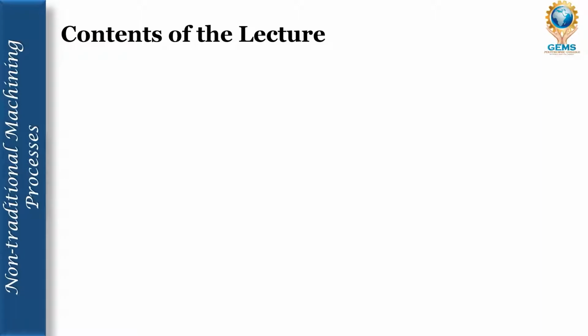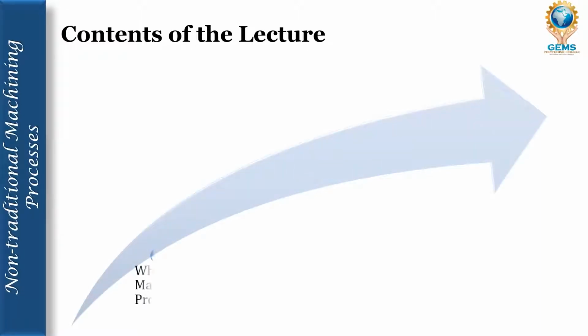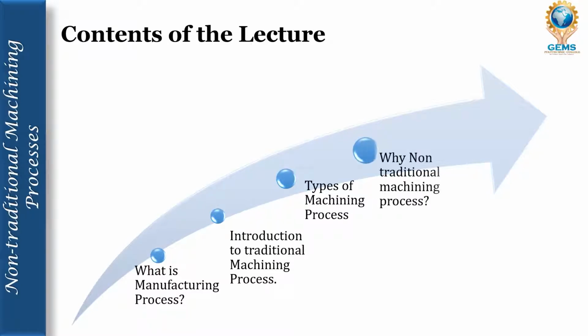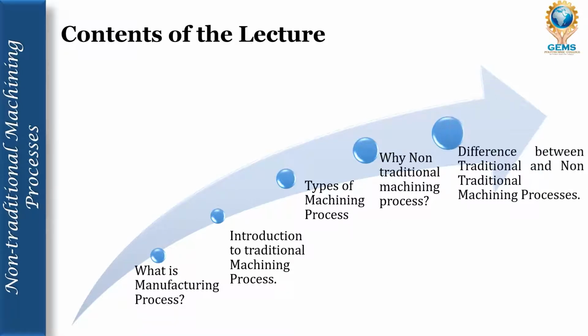Let's see what are the contents of this lecture. First, we are going to see what is a manufacturing process. The second thing, we are going to see an introduction to traditional machining process. The third thing, we are going to see the types of machining process. The next thing, we are going to see why non-traditional machining process. And the last and foremost thing is, we are going to see the difference between traditional and non-traditional machining process.